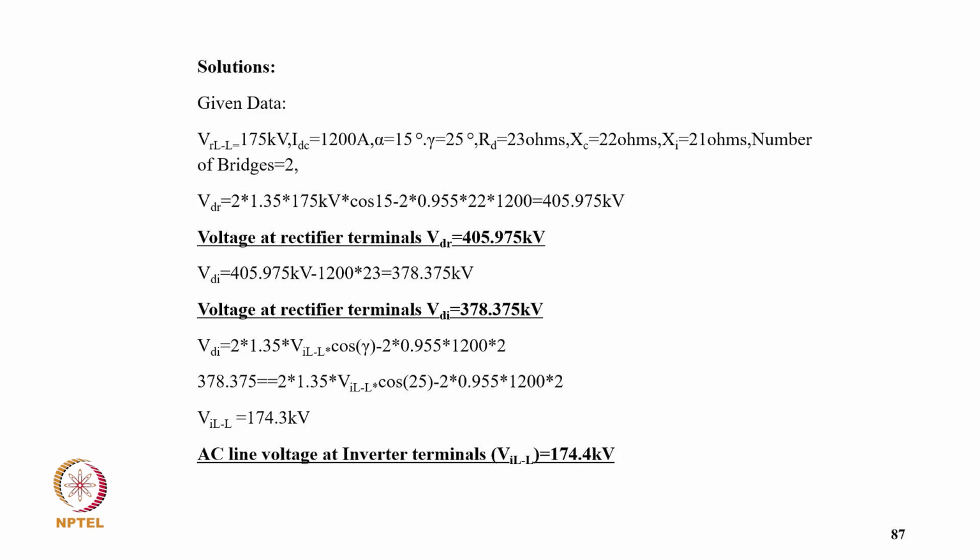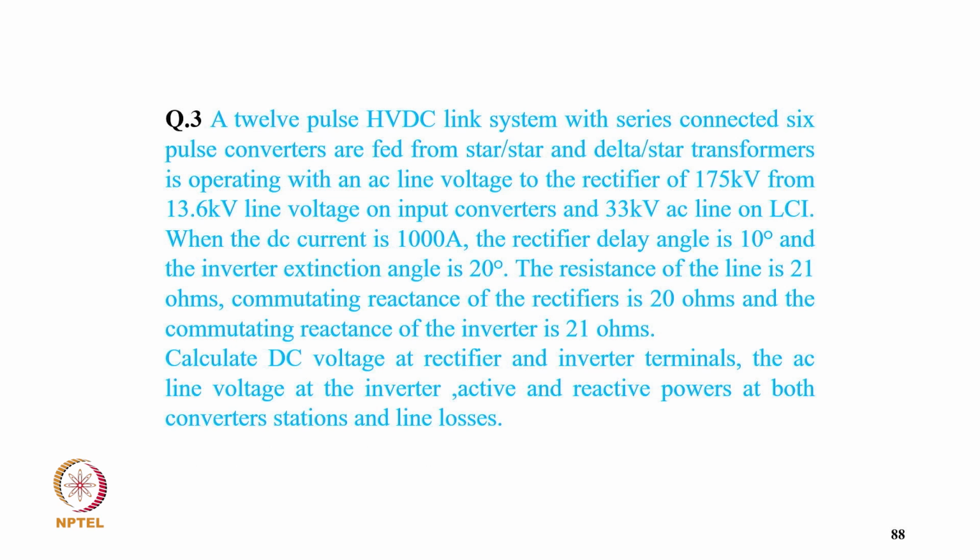and on inverter side VDI equal to 405.97 minus 1200 into 23, that comes 378.375 kilovolt, and voltage at inverter terminal is VDI 378.375 kV, and that VDI putting in terms of gamma, so 2 into 1.35 into VILL into cos gamma minus 2 into 0.955 into 21 into 1200, so putting value it comes VILL equal to 174.3 kilovolt, and AC line voltage at inverter terminals equal to 174.4 kV.